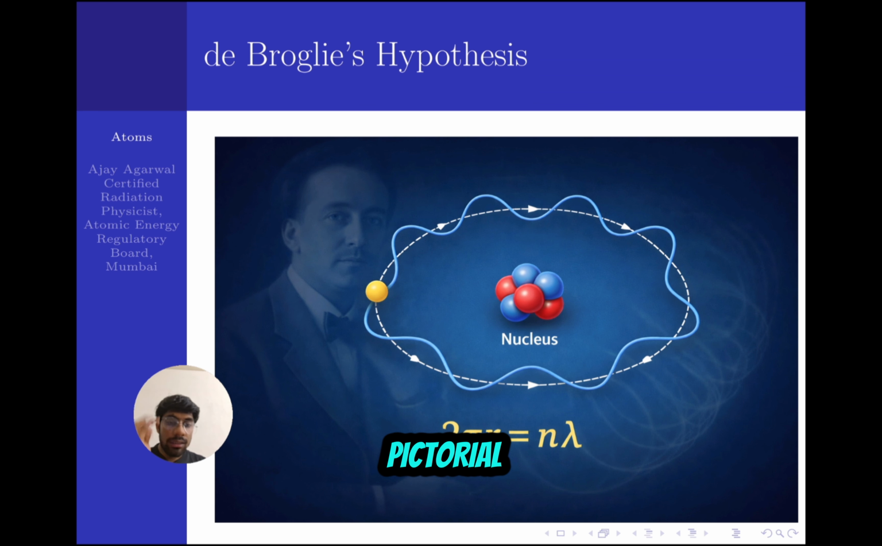This is the pictorial representation. You can see the electron is forming a standing wave in its orbit. So the number of standing waves should fit the length of the total circular path. 2 pi r must be equal to the standing wavelengths that are being formed in that orbit.